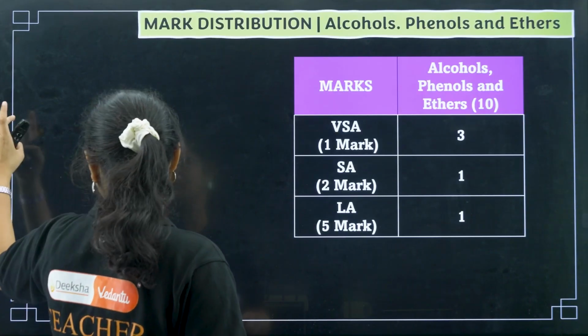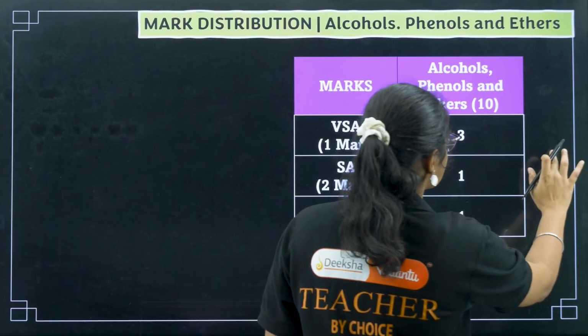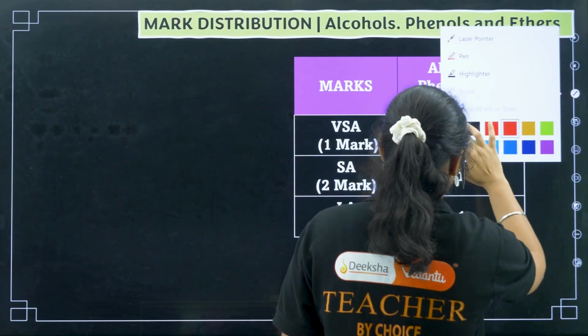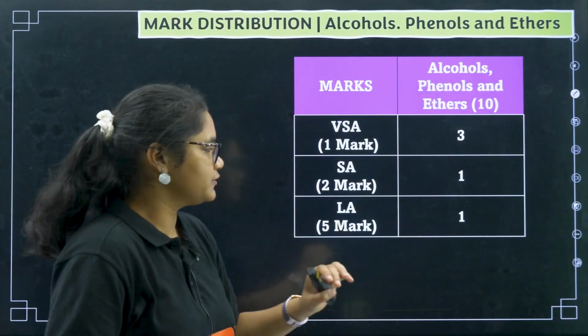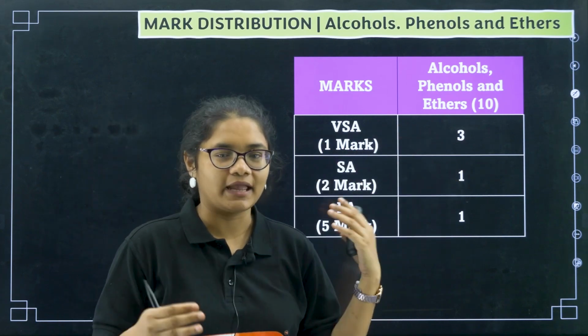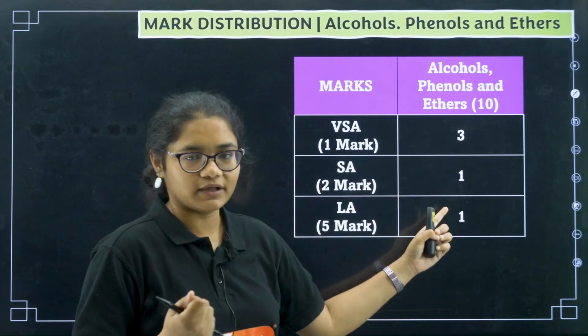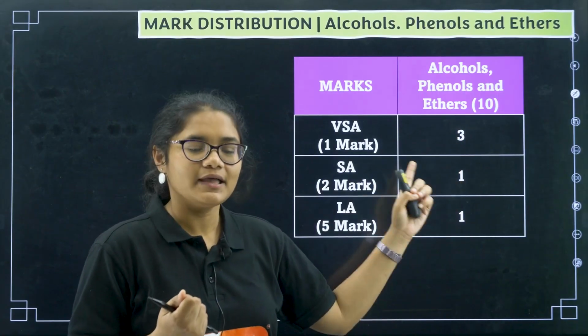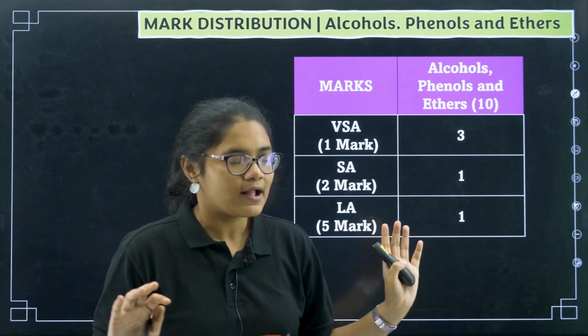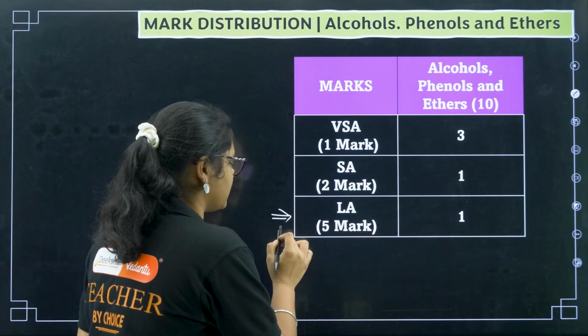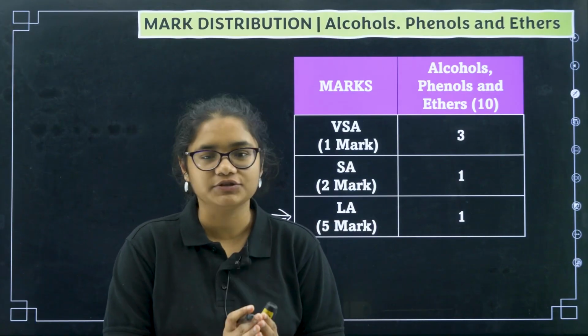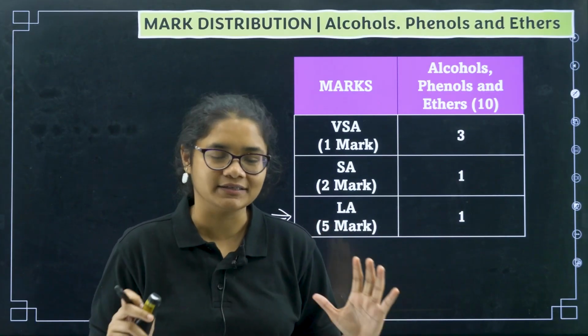The mark distribution of alcohols, phenols and ethers. So this chapter carries 10 marks. Okay, 10 marks. So there will be 3 VSA, so it can be MCQs or fill in the blanks, and there will be 1 2-marker question. So total this became 5, and there will be 1 5-marker question. This 5-marker question is very predictable. Okay, we are very sure what questions will be asked. We'll be practicing those questions.